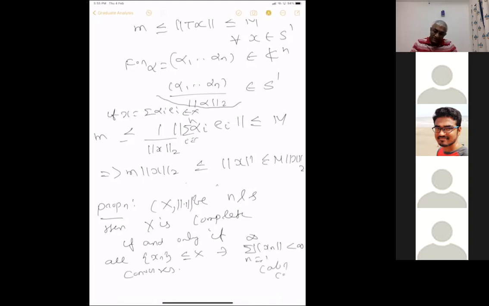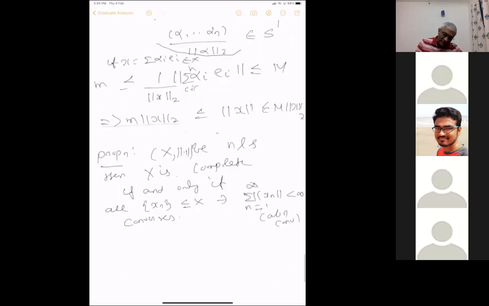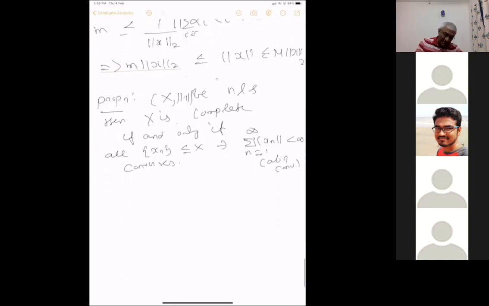We know in the real line, and for complex numbers, that if something converges absolutely, then it converges. Here it says that if the space is complete, then every absolutely convergent series converges. Similarly, you need completeness for that. Conversely, if every absolutely convergent series converges, then the space is complete. This is the statement of the proposition.